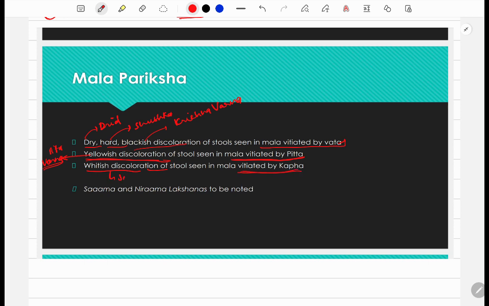When it is shwet in color, then it is vitiated by kapha. We also need to understand about the sam and niram lakshanas of mal in order to examine it in a much broader way. We will be learning about sam and niram lakshanas in further classes, so stay tuned for that. For now on, this much information is sufficient.